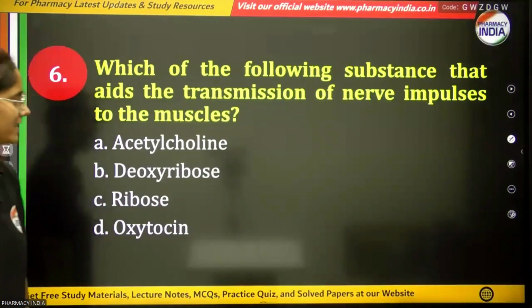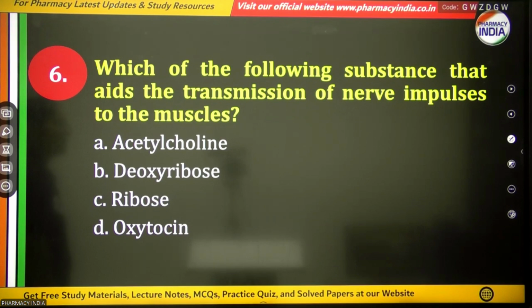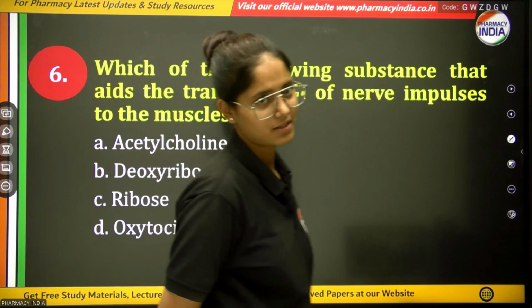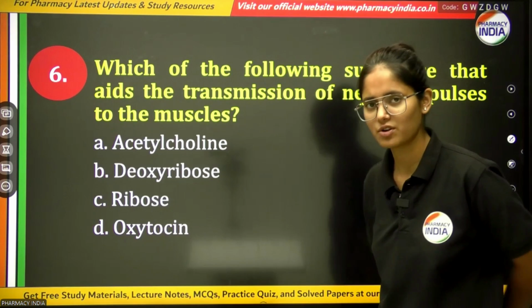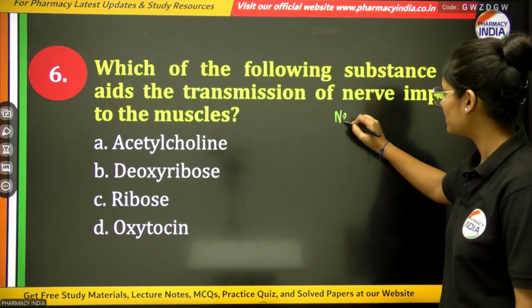Correct. Next question. Which of the following substances aids in the transmission of nerve impulses to the muscle? Your options are acetylcholine, deoxyribose, ribose, or oxytocin. From the options, you have to choose the correct one which is responsible for the transmission of nerve impulses to the muscles. So basically, this is the function of a neurotransmitter.